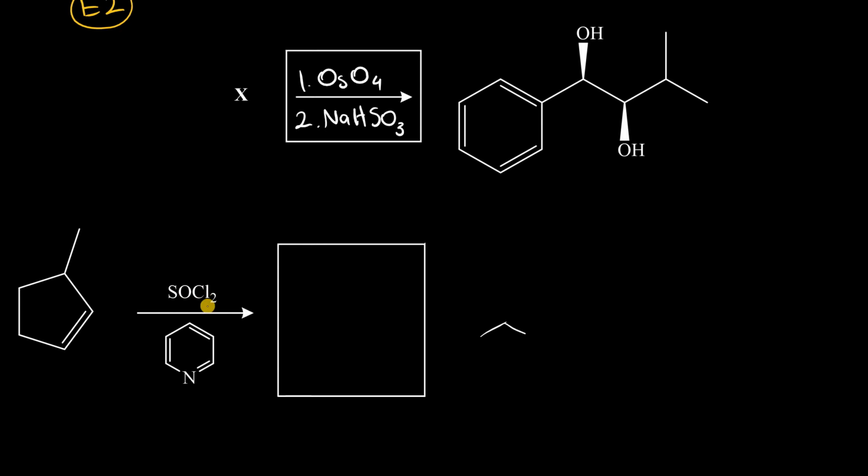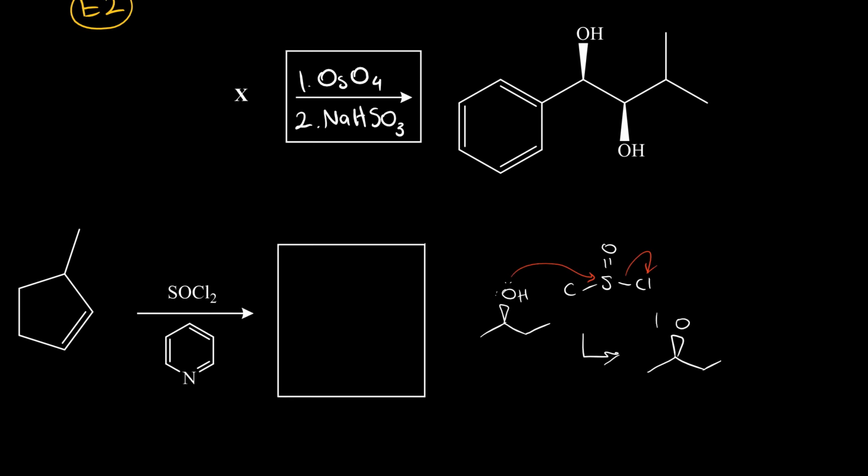So here's sort of a summarized mechanism. Oxygen can nucleophilically attack the sulfur, kicking out a leaving group, which results in this group remaining on a wedge. In the second step in the mechanism, pyridine can deprotonate the compound, which then yields a neutral charge. What then happens is that the compound spontaneously decomposes, which causes the formation of SO2, and a floating chloride can nucleophilically attack this carbon right here from the back in this case, to form the inverted product.